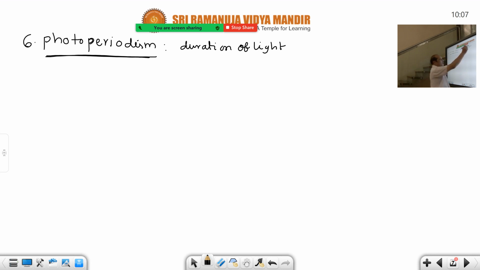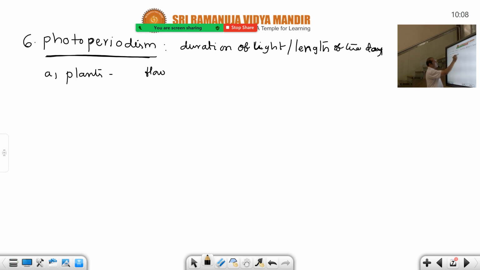Duration of light or length of the day, either of these two is a correct definition of photoperiod. Photoperiodism means the phenomena exhibited during light hours. Light hours means the period in which the light is available. That is called photoperiod. For example, first example, plants, they require light for what?